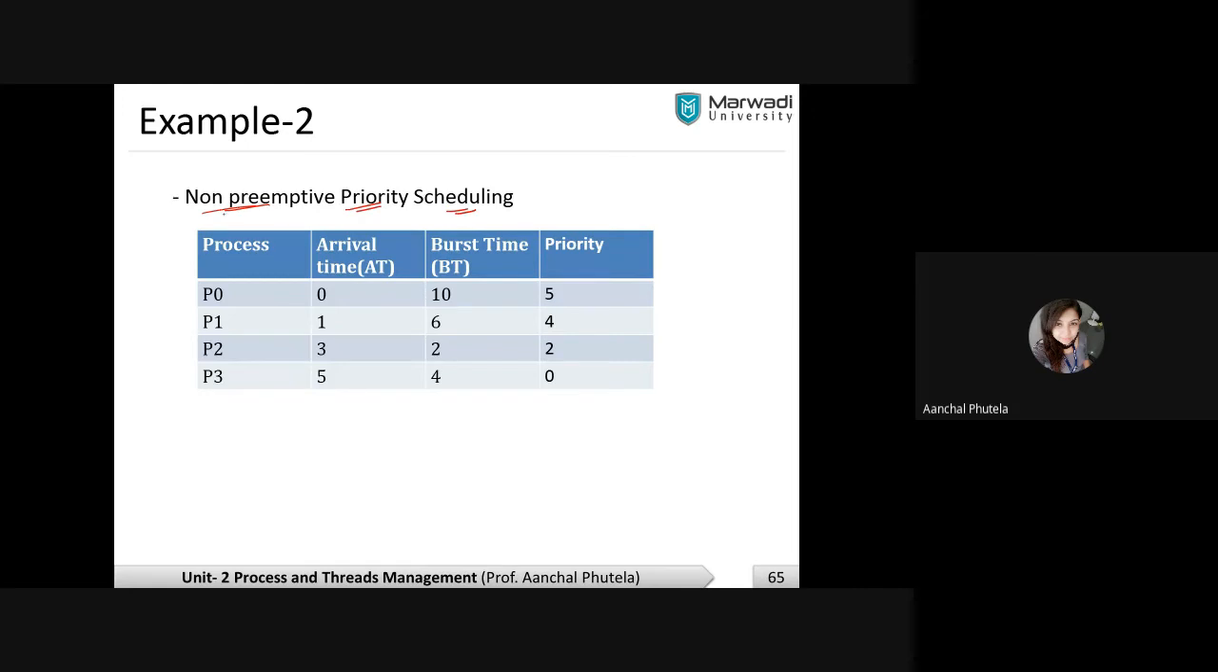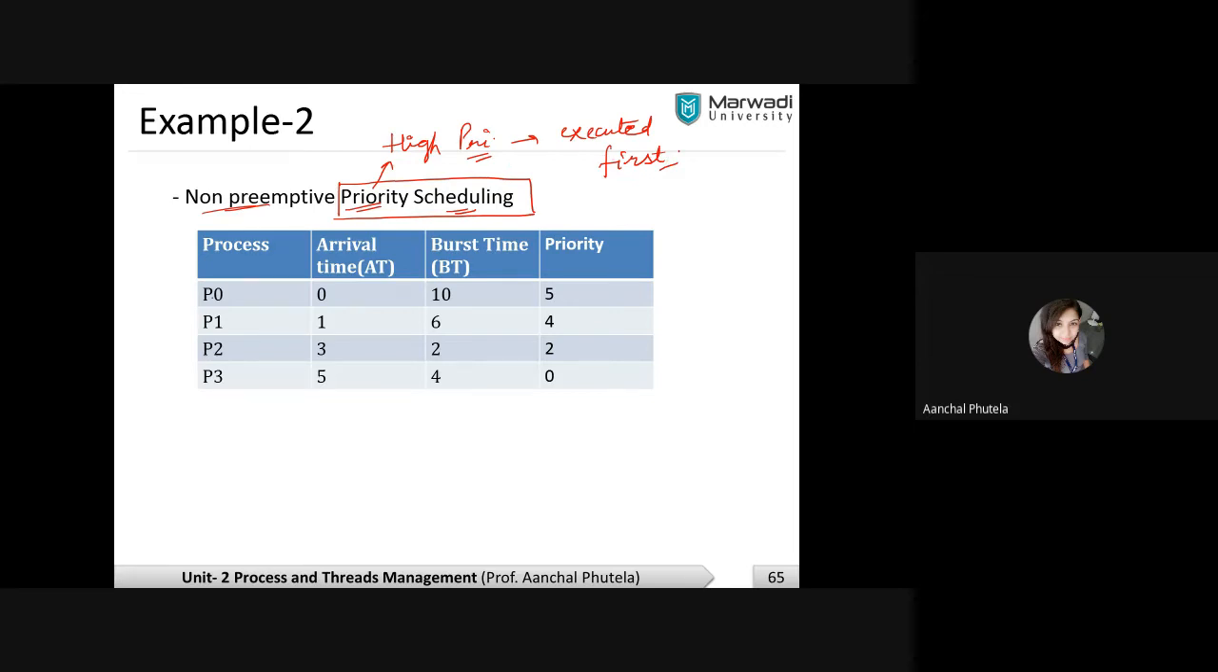Non-preemptive, I already said that we cannot take back the CPU from the ongoing processes. So this is priority scheduling. Now we are going to implement the priority algorithm. The simple fundamental, the basic idea: the process which has high priority will be executed first, will be scheduled first. The simple funda, right? This is the basic concept of priority scheduling.